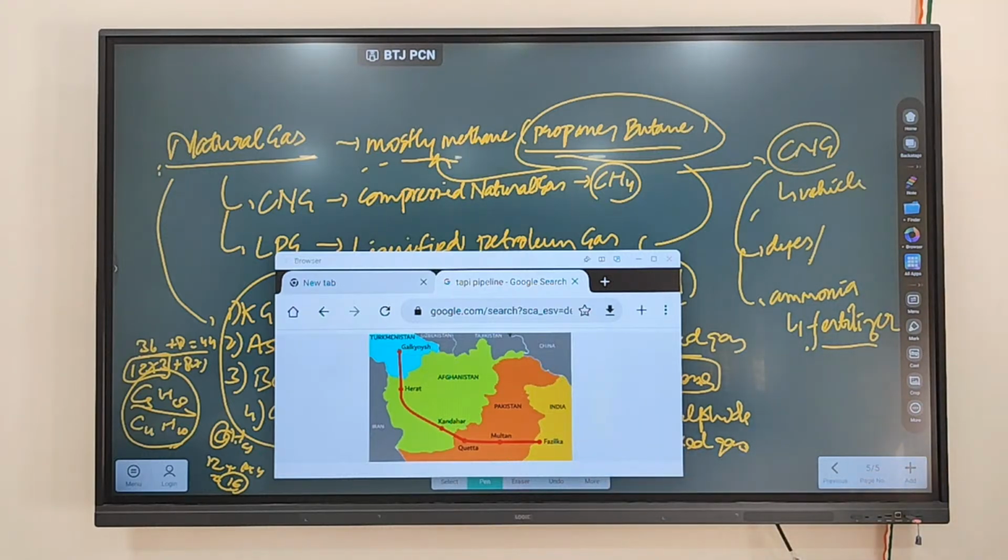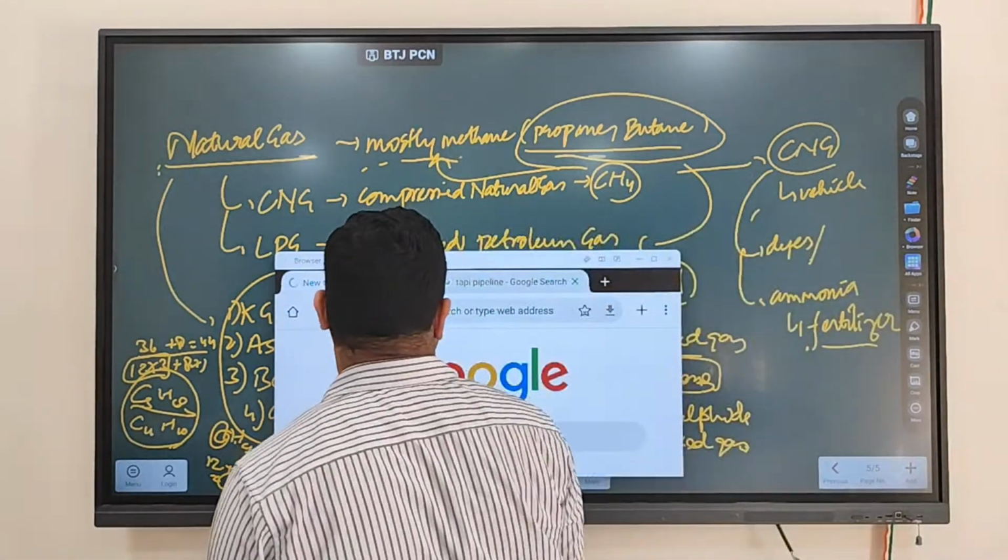Another pipeline that India was building is the IPI pipeline. What is the IPI pipeline? The Iran, Pakistan, India pipeline. That pipeline is also being built. Okay, clear?